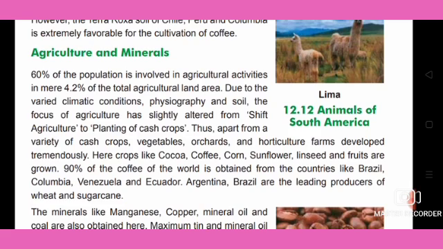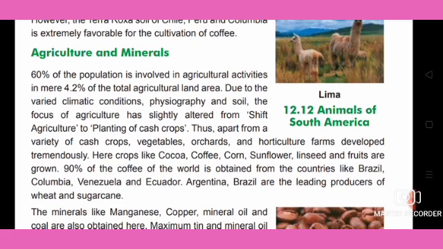Here crops like cocoa, coffee, corn, sunflower, linseed and fruits are grown. 90% of the world's coffee is obtained from countries like Brazil, Colombia, Venezuela and Ecuador.